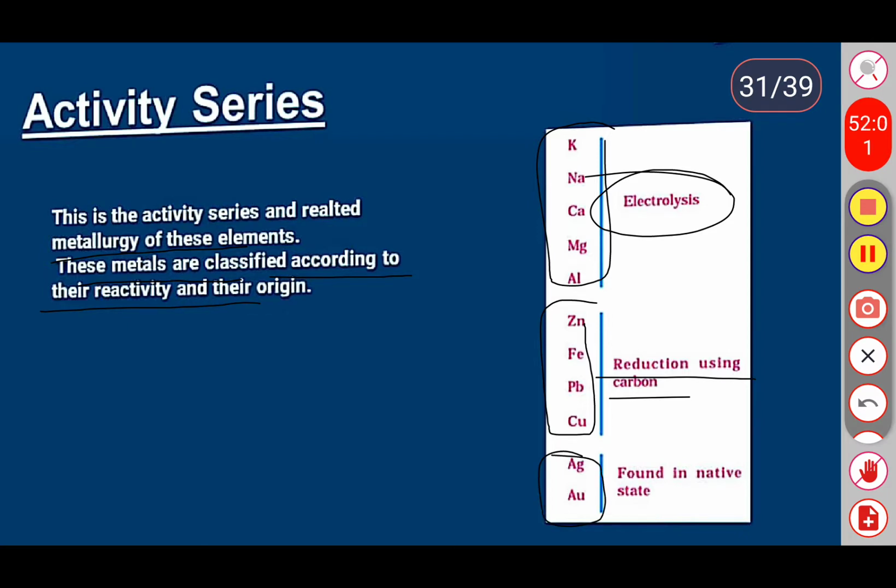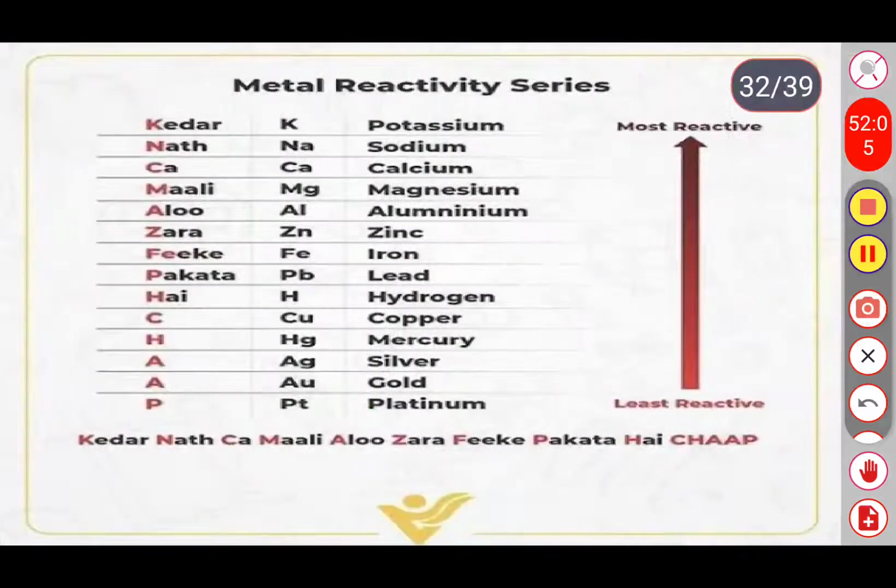So we are having here some shortcut tricks to memorize the activity series of these metals. The first one is: केदारनाथ का माली आलू जरा फीके pakata hai chap.